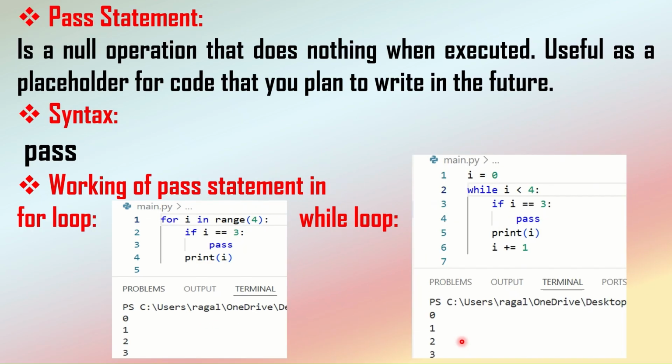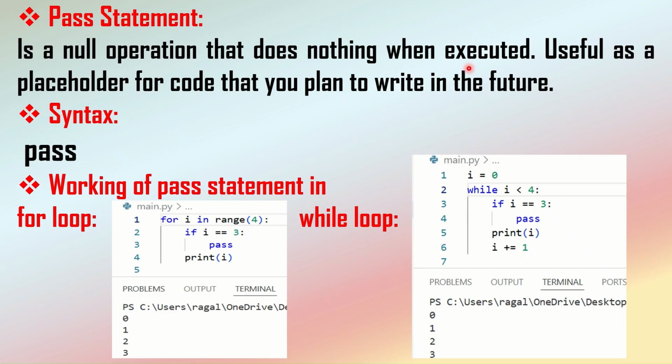Now let's see the last statement, the pass statement. The pass statement is the one that doesn't have any relationship with the continue as well as the break statement. It is a bit different actually. It is a null operation, meaning that it does nothing when executed. If you want to do something, we need to make use of statements, right? But suppose you want to do nothing, then only we have one statement in Python, that is the pass statement.